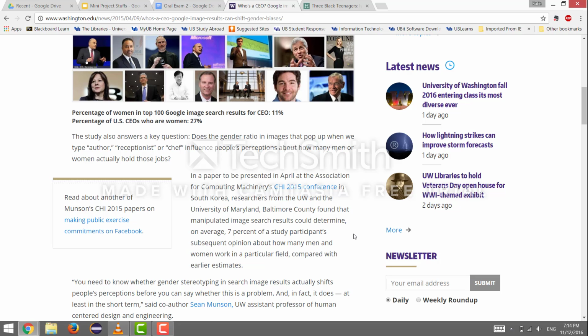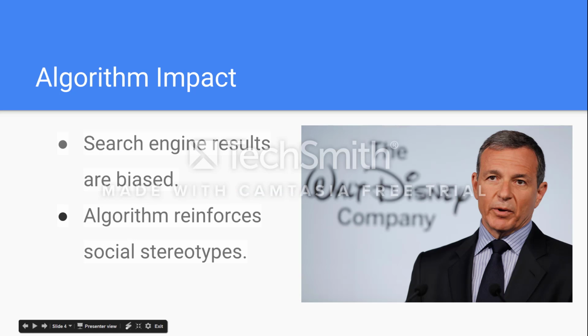Researchers found that manipulated image search results could determine on average 7% of a study participant's subsequent opinion about how many men and women work in a particular field, compared with earlier estimates. Thus, biased search engine algorithms feed into a vicious cycle where they themselves influence and are influenced by harmful social stereotypes.